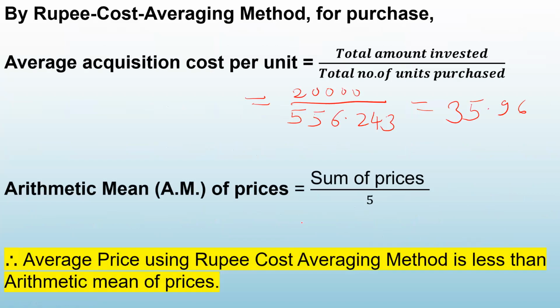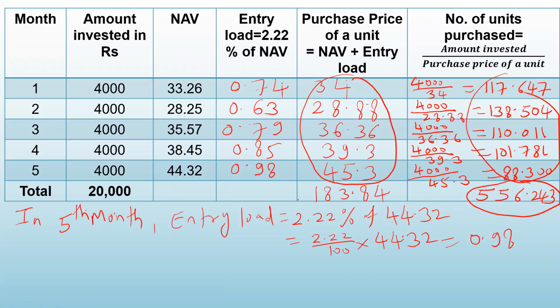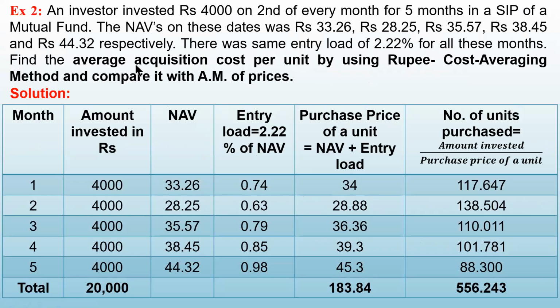Just calculate that. The sum of the prices is 183.84 and total number is 5. So this is how we calculate the arithmetic mean. 183.84 divided by 5 is 36.77. Okay, look at what is the question. The question is, find the average acquisition cost per unit by rupee cost averaging method and compare it with the arithmetic mean of prices.